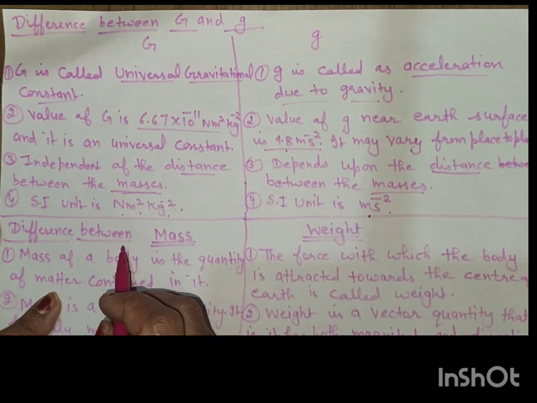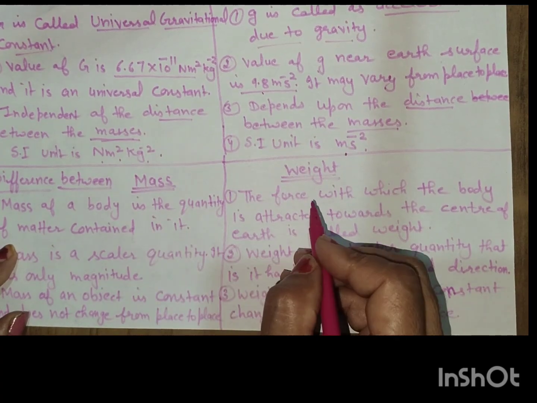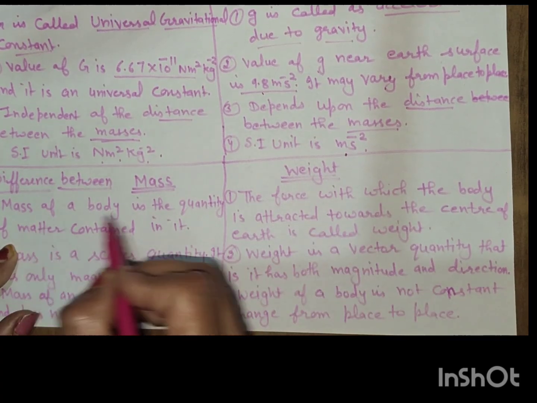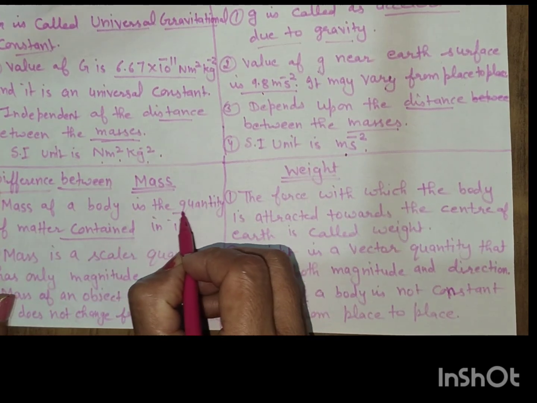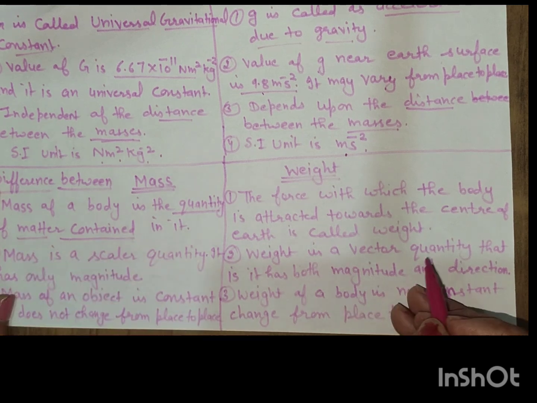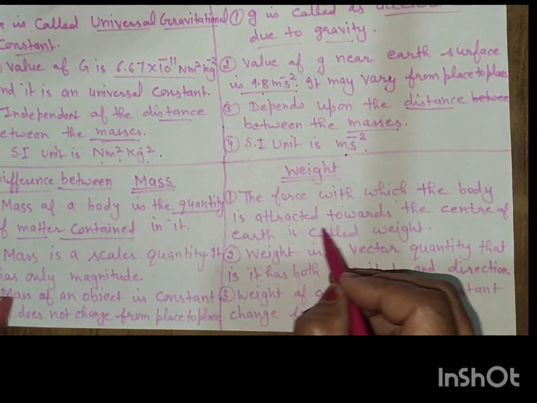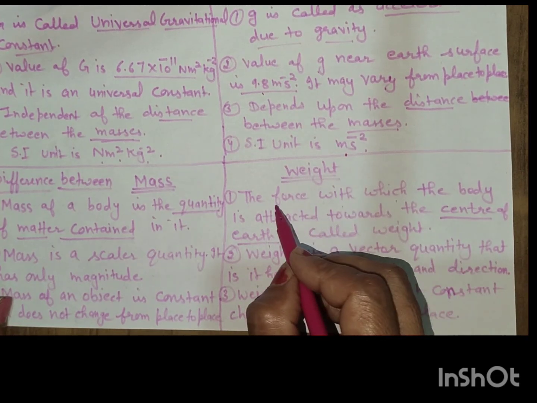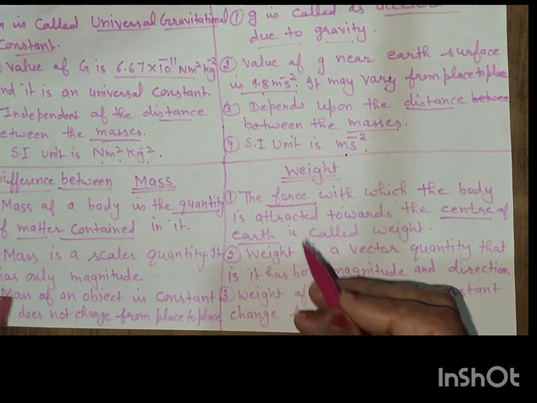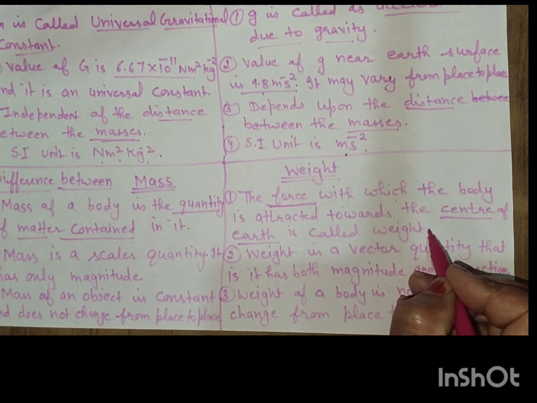Now, what is the difference between mass and weight? Mass of a body is the quantity of matter contained in it. Quantity of matter, that is called mass. What is weight? Weight is the force. The force with which the body is attracted towards the center of the earth is called weight.